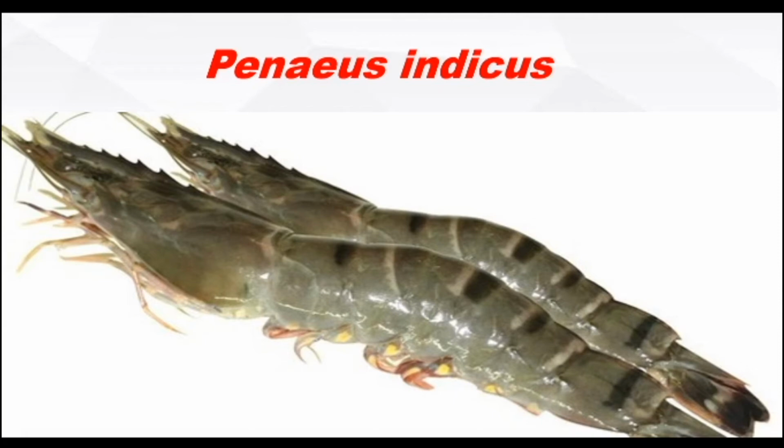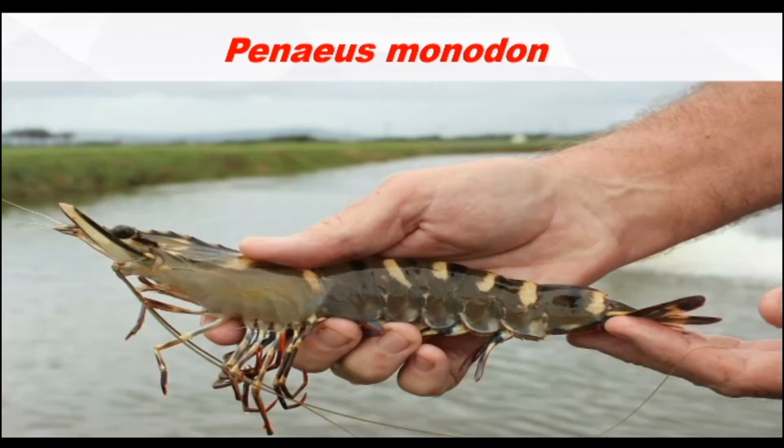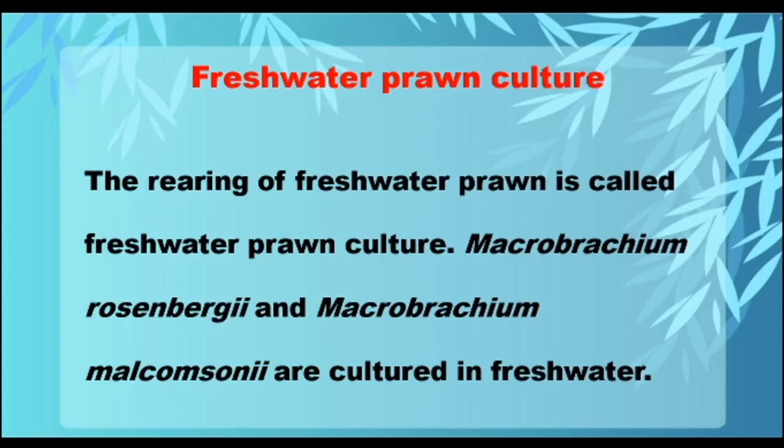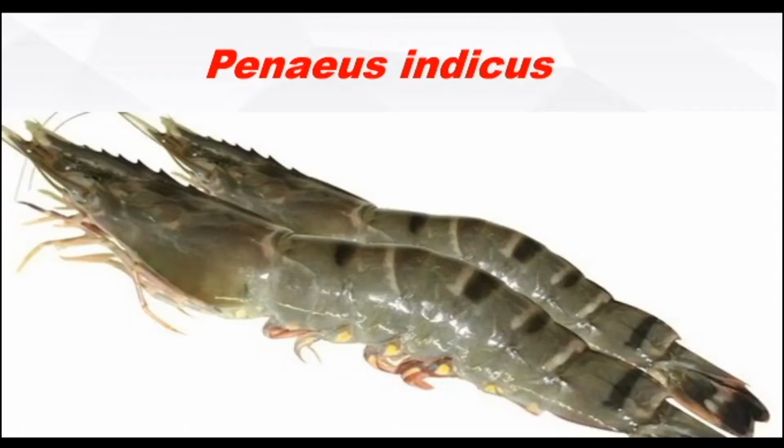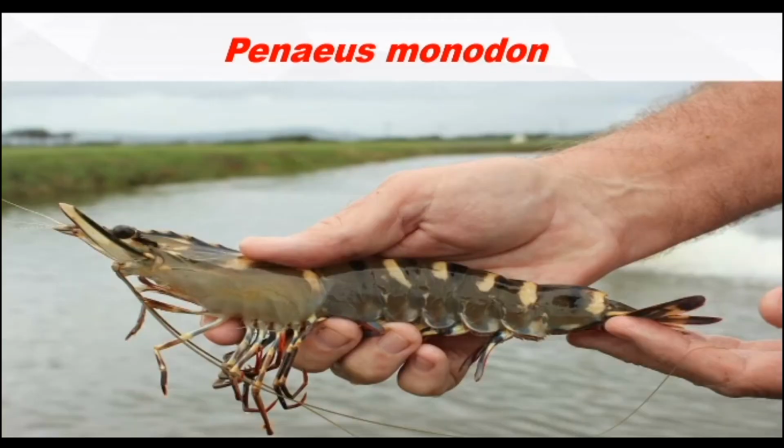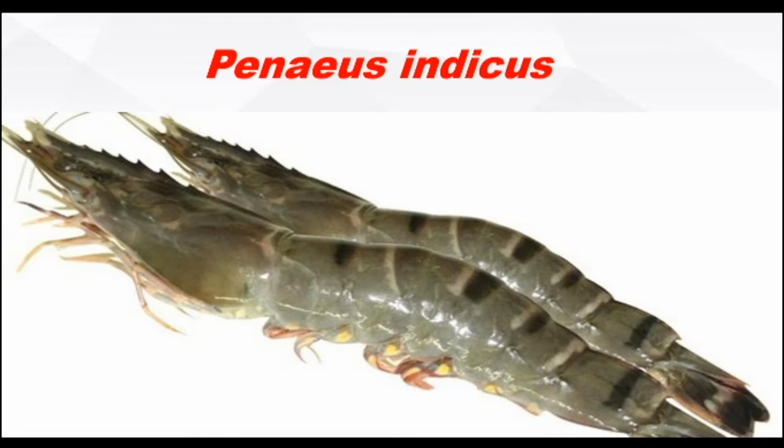So look at this. If you happen to go to the fish market, you can find what type of prawns are available. Penaeus monodon. A little difference is there. When you look at this, the color may be a little different and the legs are a little different.